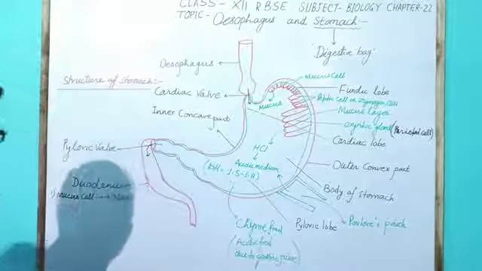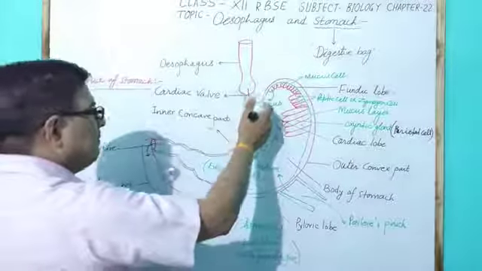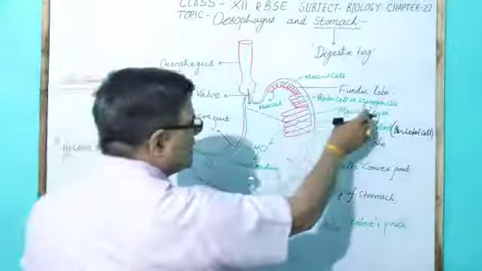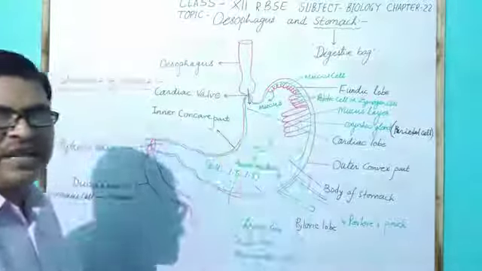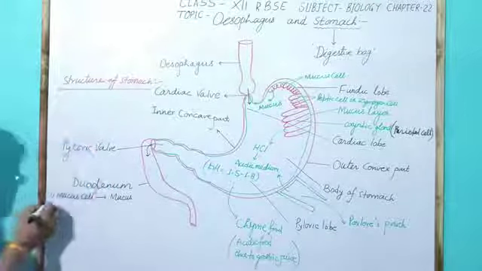Mucus spreads all over the inner wall of the stomach and makes the mucus layer, and this mucus layer protects the stomach from the acid.